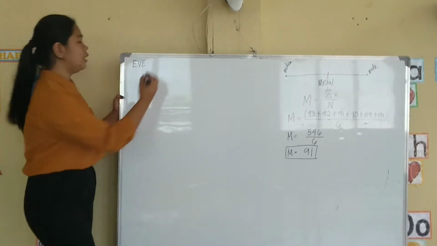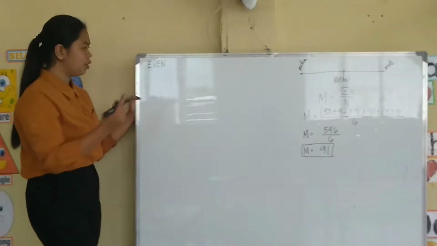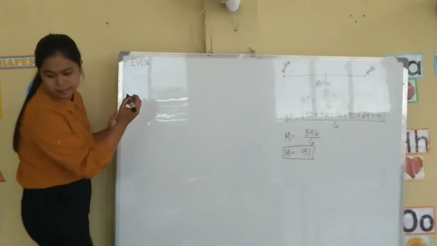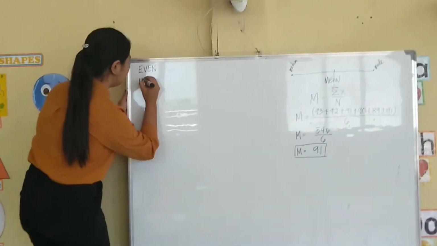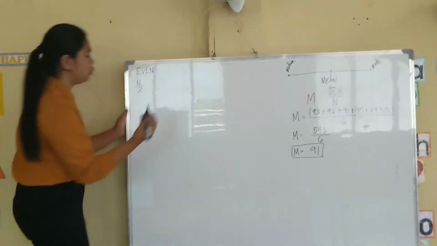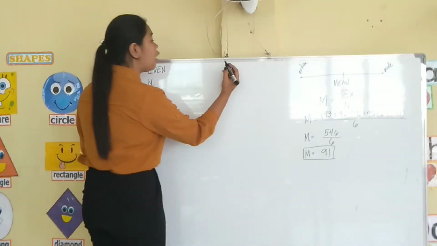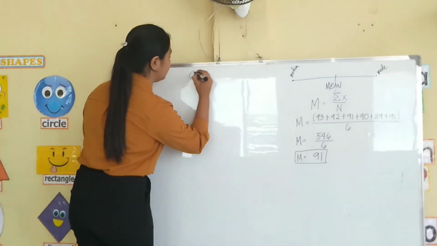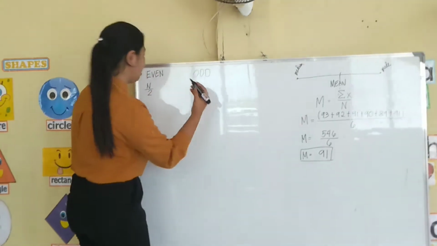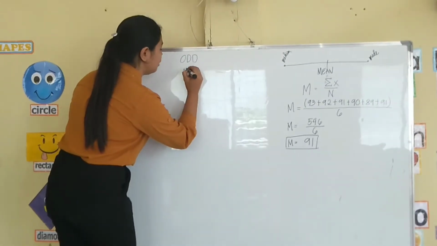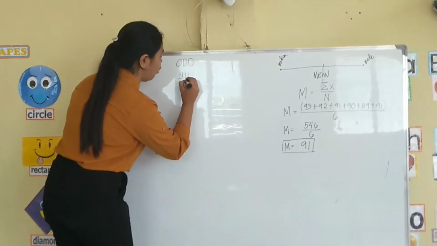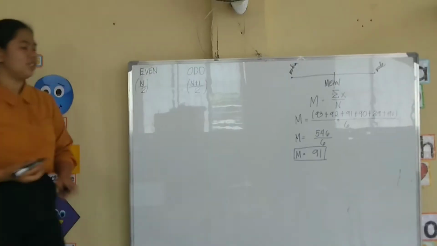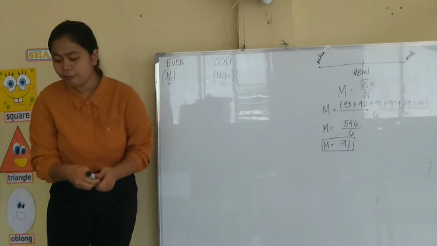If our number of data values is even, the formula is n divided by 2. And if our number of data values is odd, the formula is n plus 1 over 2. So, for you to understand more, I have here an example.